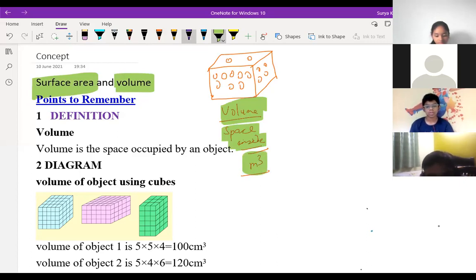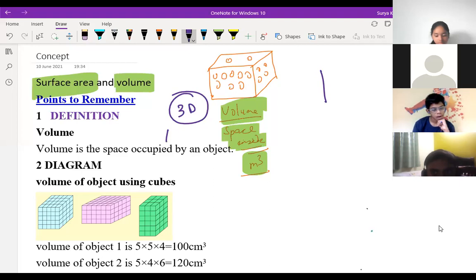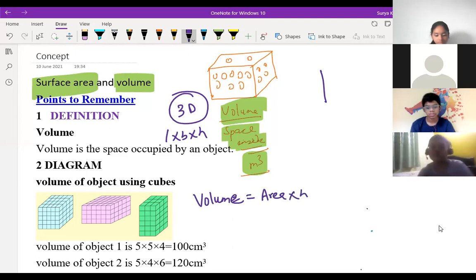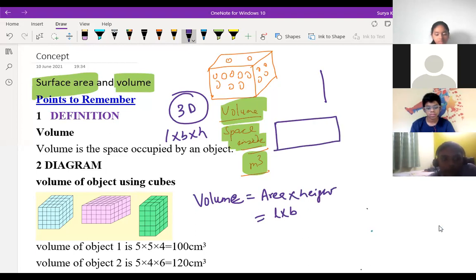But if you are talking about surface area, this is three-dimensional, right? You have to multiply length, breadth, height, correct? And volume is nothing but area into height. The area of your cube or cuboid is length into breadth. For a rectangle, you get length into breadth, and height is h.